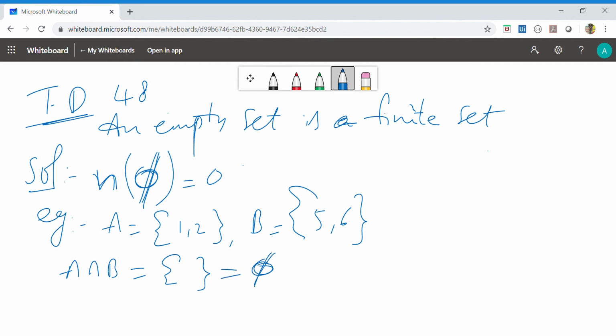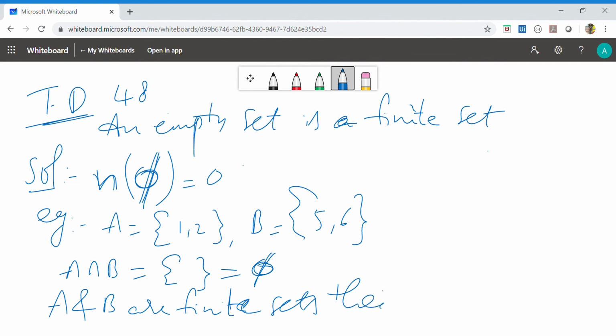As we know that A and B are finite sets, their intersection is also a finite set. So that's why we can conclude that an empty set is a finite set.